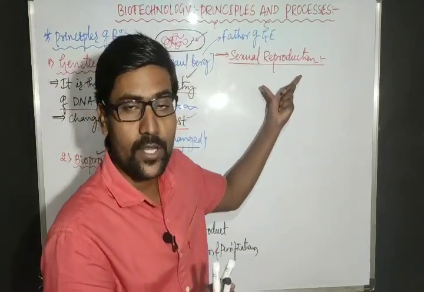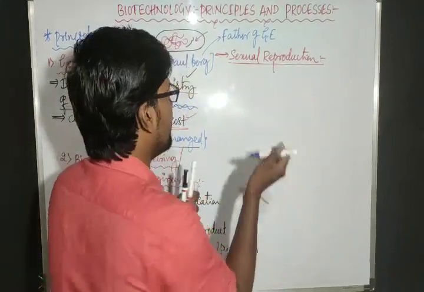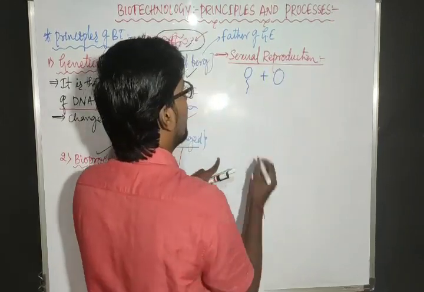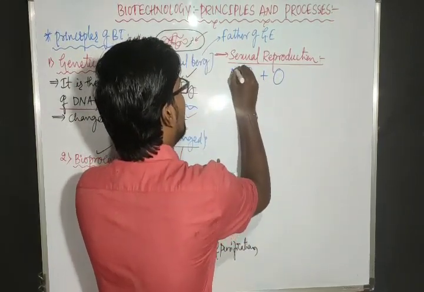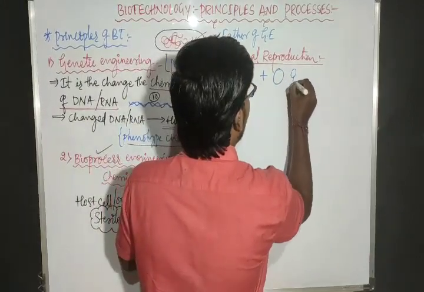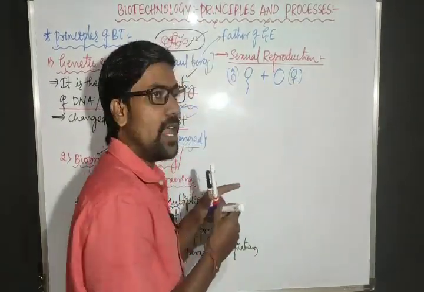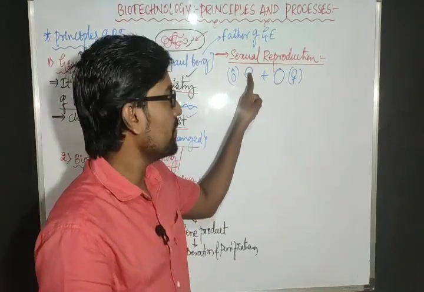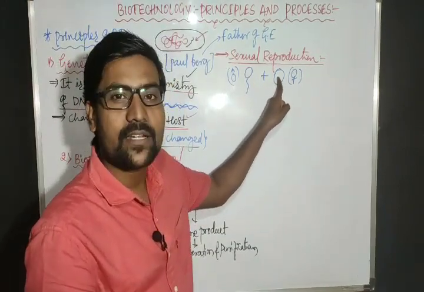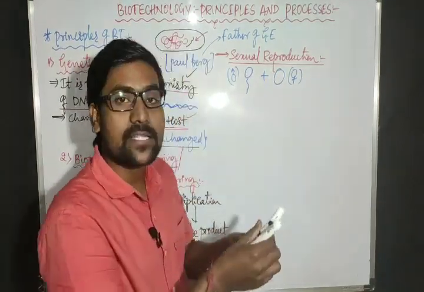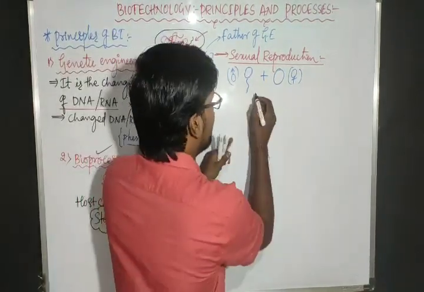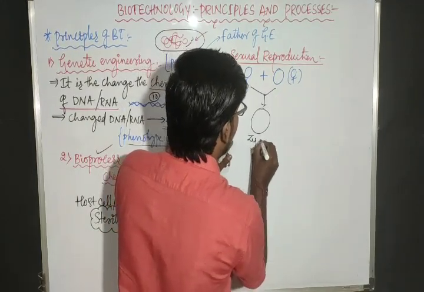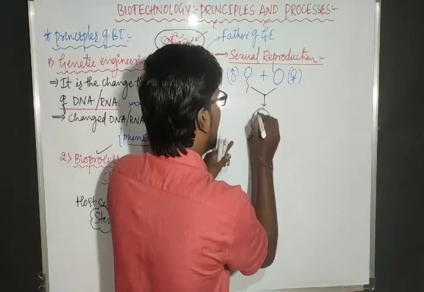In the case of sexual reproduction, sperm and egg combine. The sperm comes from the father and the egg comes from the mother. Father DNA content is present in the sperm, mother DNA content is present in the egg, and both mix after fertilization and we get the zygote. Right?